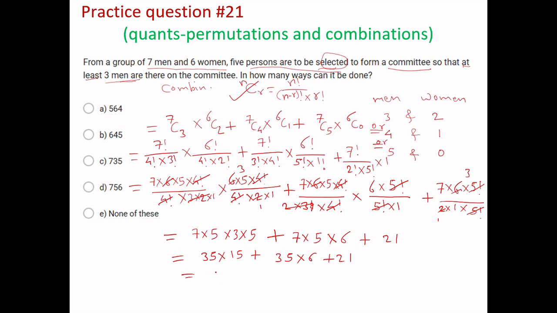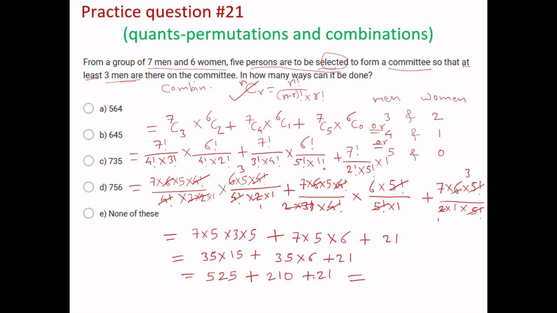So 175 plus 350 will be 525. 525 will be the multiplication here, and 35 into 6: 30 into 6 is 180, 6 5s are 30, so 210 will be the multiplication, plus 21.